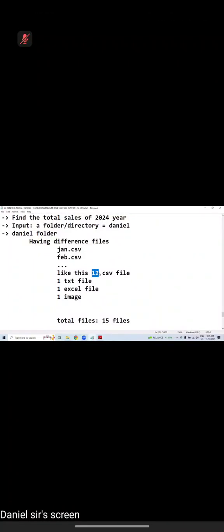What I can do, I can create a separate folder. I can dump all these 12 CSV files in another folder. That is a manual process. Imagine it is having 12 million files. And the text files are 500 actually. And the Excel files are 999. Imagine if the number is some very huge number, a manual process will fail.